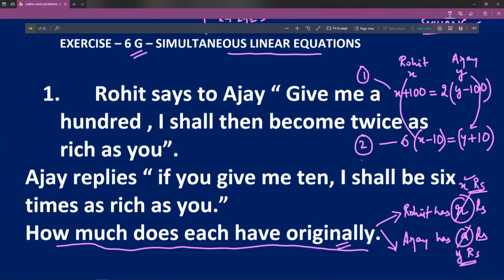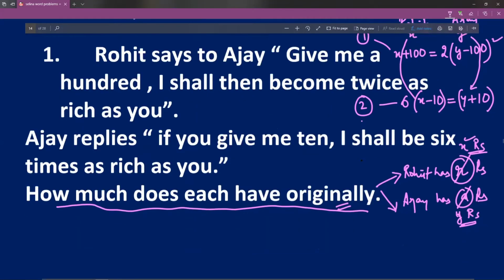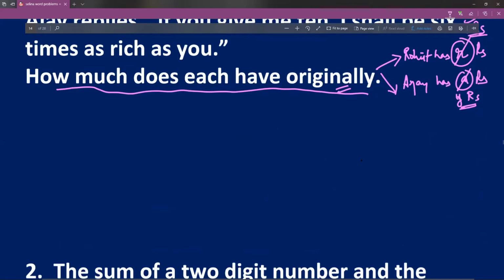So now we'll have two equations. One equation is that x plus 100 is equal to twice of y minus 100. The other equation will be 6 times x minus 10 is equal to y plus 10. I'll copy these equations here and then try to solve them.